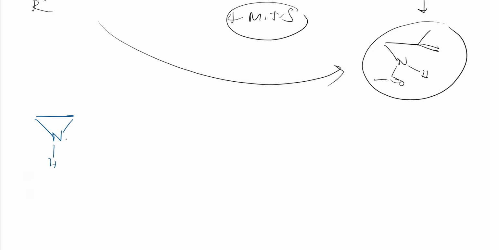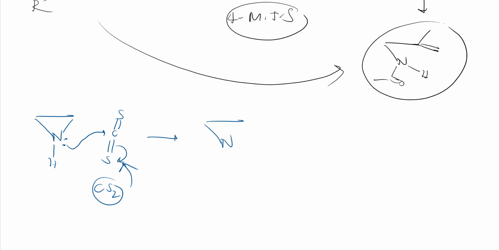And nitrogen is having a lone pair, with carbon double bond S, right? CS2, carbon disulfide, that's the structure. You should know this is carbon disulfide. So here, like this, a simple reaction. This carbon attacked, so nitrogen got positive charge, and this carbon has S minus and double bond S. So this sulfide will attack here, and this bond will be broken.